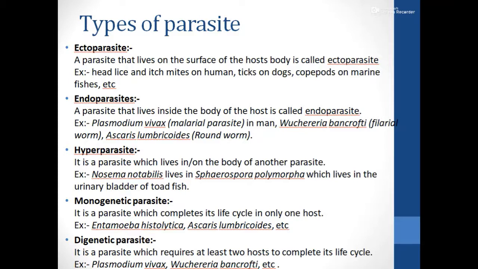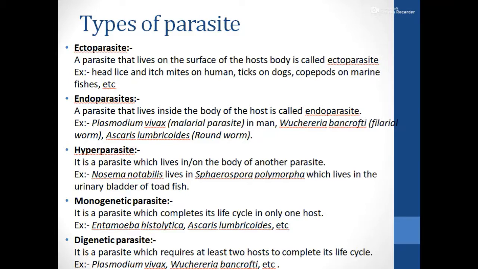These are all examples of ectoparasites, where the parasite which gains either nutrition or a space for living on the host is living on the surface of the host body. That is referred to as an ectoparasite. In another case, as we know, the parasite can live inside the body of the host. That is referred to as an endoparasite.